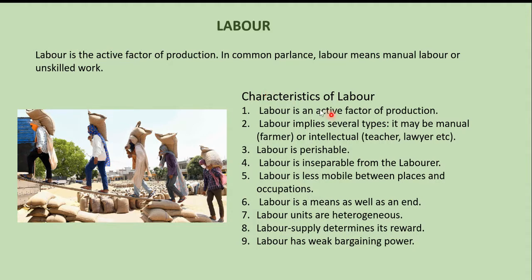So what are the characteristics of labor? Labor is an active factor of production. We have already seen that. Labor involves several types. I've already explained this also. It can be manual, like a farmer, or intellectual, like a teacher or a lawyer. Labor is perishable. What do you mean by that? One day the labor will perish. As long as the laborer is there, the labor will also exist. Once the laborer perishes, his labor will also perish. As you get old also, the labor perishes. So labor is perishable.